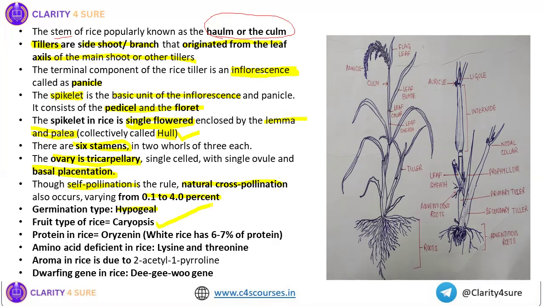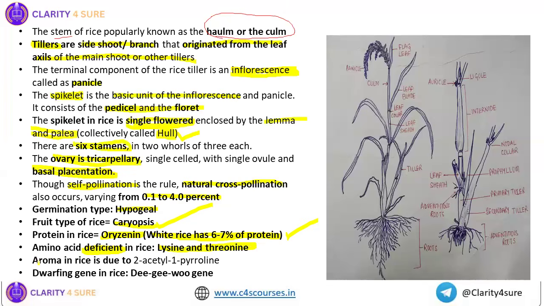Again, important point, the fruit type of rice is what? Caryopsis. Then what is the protein in rice? Again, very important. They've asked about aroma, they may ask about protein. So protein in rice is oryzenin, and white rice has 6 to 7 percent of protein. Then the amino acid deficient in rice is lysine and threonine.